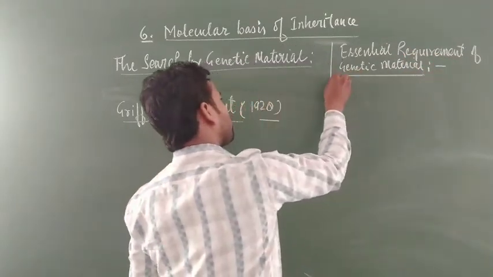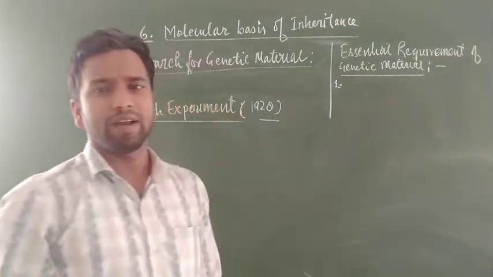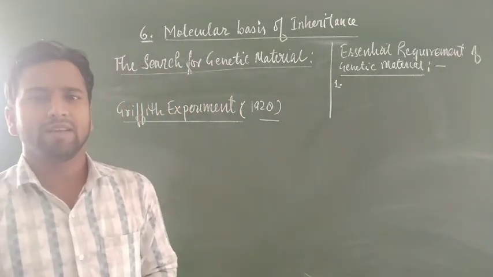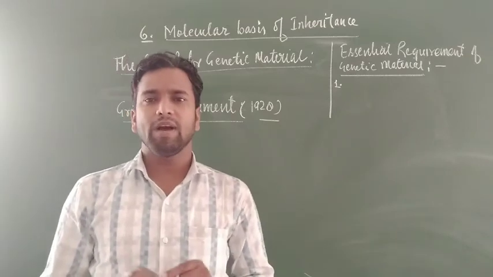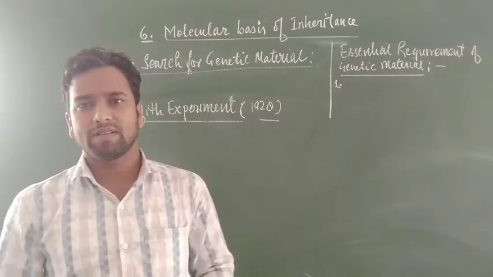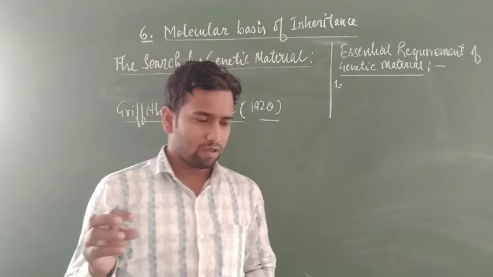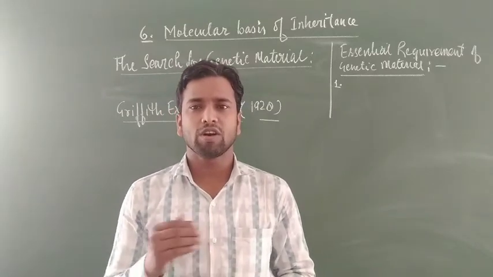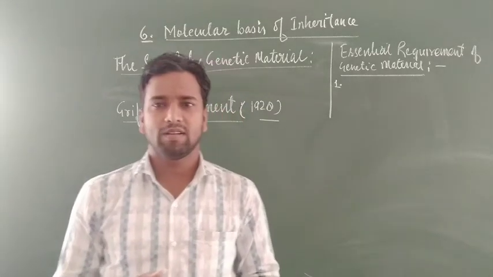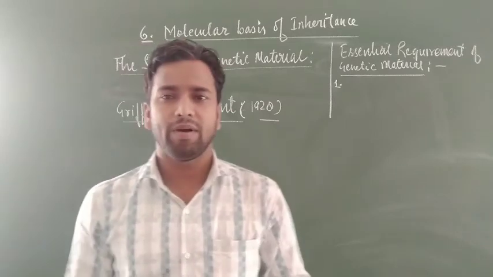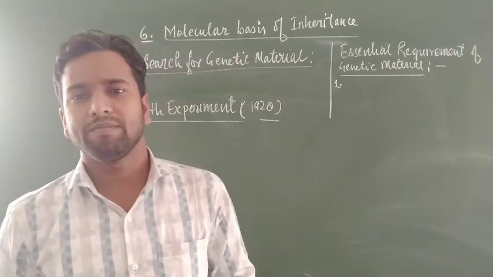What characters should it follow, and how can we say that a genetic material will be applicable in all cases? Suppose I am going to say that DNA is a genetic material, then what is special present in it?